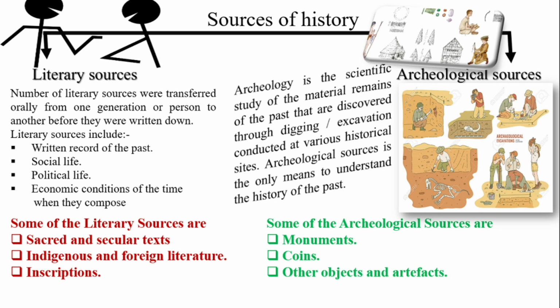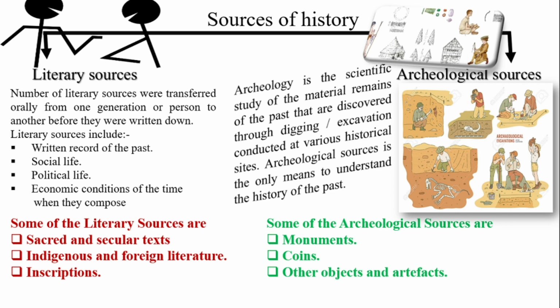Whereas with archaeological sources we will not get written information, but we will get information by digging or excavation. We will get many items or products such as bones, monuments, some kinds of images or pictures, coins, and artifacts. When they analyze all this information, they will be able to find out, let's say about coins, that this coin has a history of a certain period, and that this coin belongs to BCE, let's say about BCE 4000 or BCE 10,000.